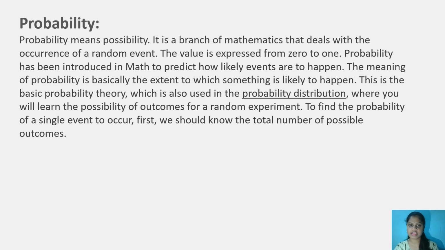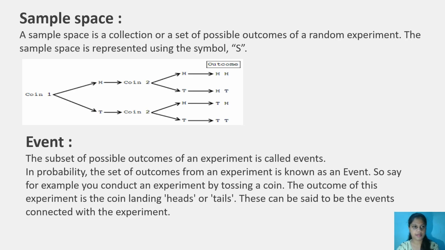Probability has been introduced in math to predict how likely events are to happen. The meaning of probability is basically the extent to which something is likely to happen. This is basic probability theory, which is also used in the probability distribution, where you will learn the possibility of outcomes for a random experiment. Let's move on to the concepts.